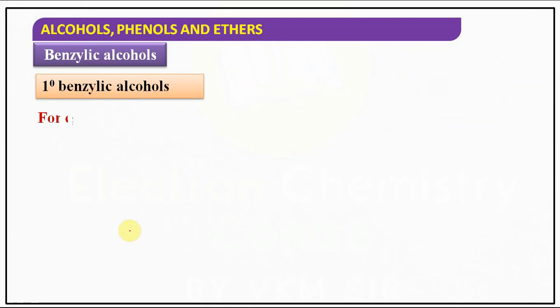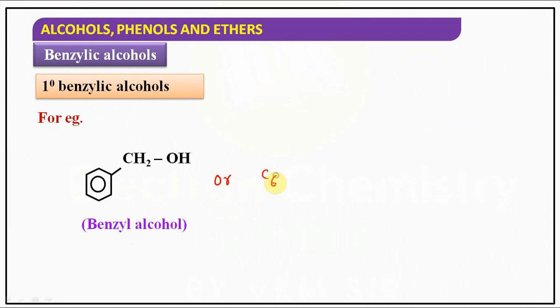Right? So if you observe primary benzylic alcohol, what is the formula? C6H5CH2OH. Our OH group is attached to this carbon, and this carbon is attached to the ring. So this carbon is a 1 degree carbon, right? Hence it is called a 1 degree benzylic alcohol.